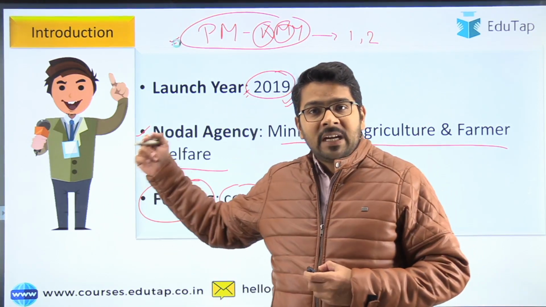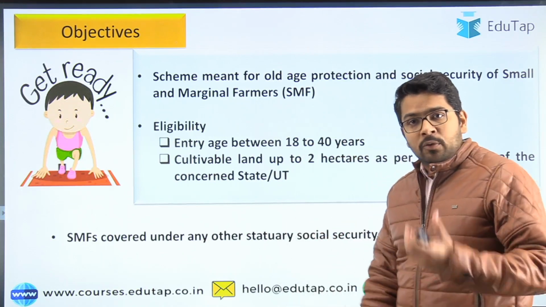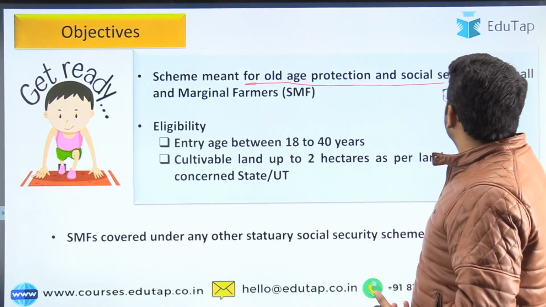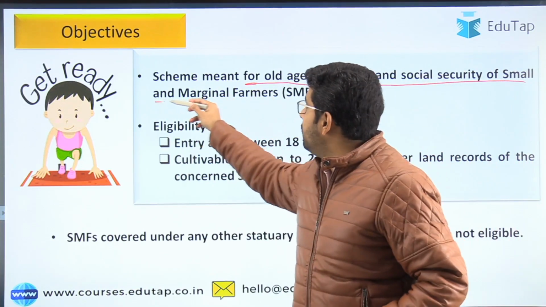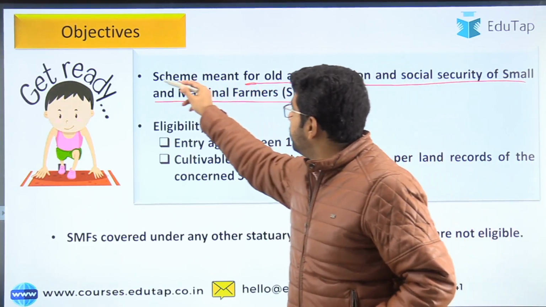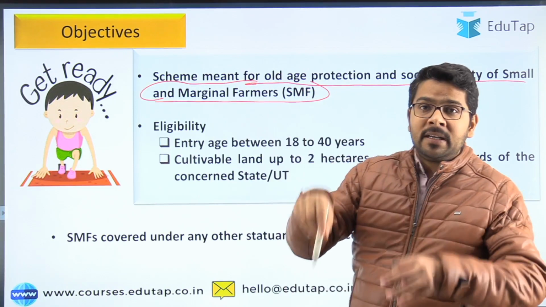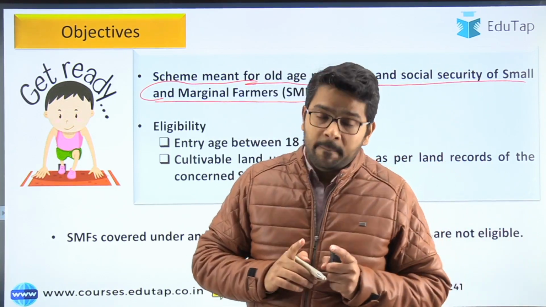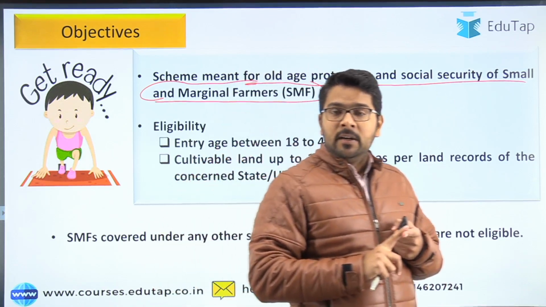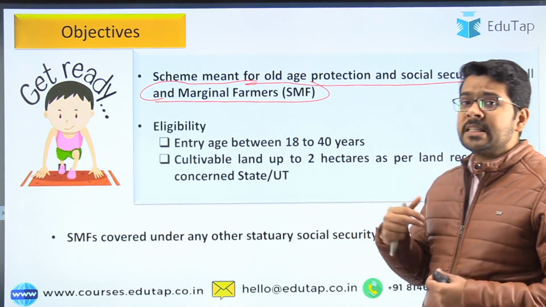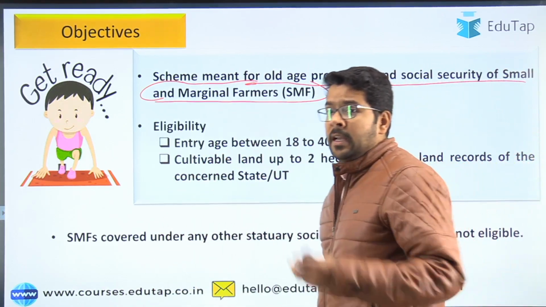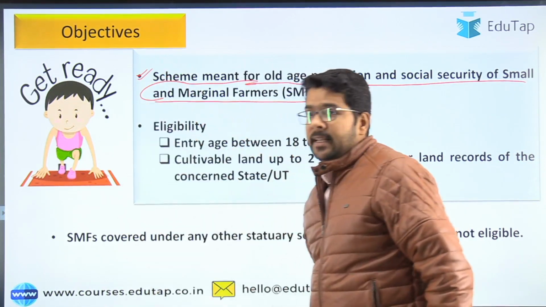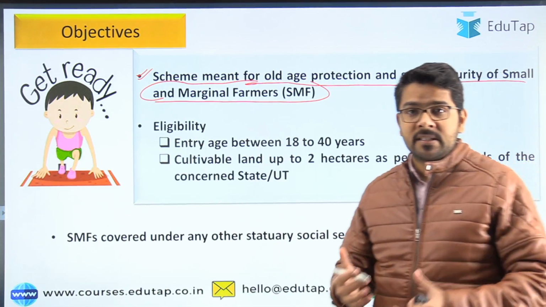So guys, the objective of this scheme, which I was telling through the background, is to provide old age protection and social security for small and marginal farmers. So this particular scheme targets the small and marginal farmer. So we know the target of this scheme, which is another dimension of our schemes. So the target is small and marginal farmers.